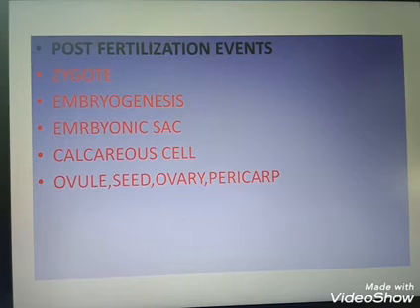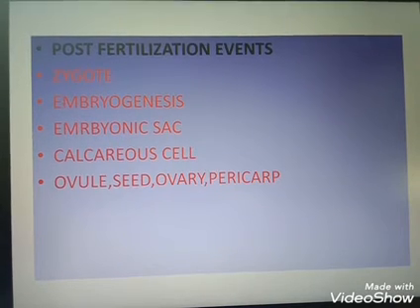Again I am discussing the events taking place in sexual reproduction. Organisms reproducing sexually exhibit 3 events: pre-fertilization, fertilization and post-fertilization events. Okay, pre-fertilization events include gametogenesis and gamete transfer. Gametogenesis means the formation of the gametes, either the male gamete or the female gamete. Gametes are usually haploid cells.